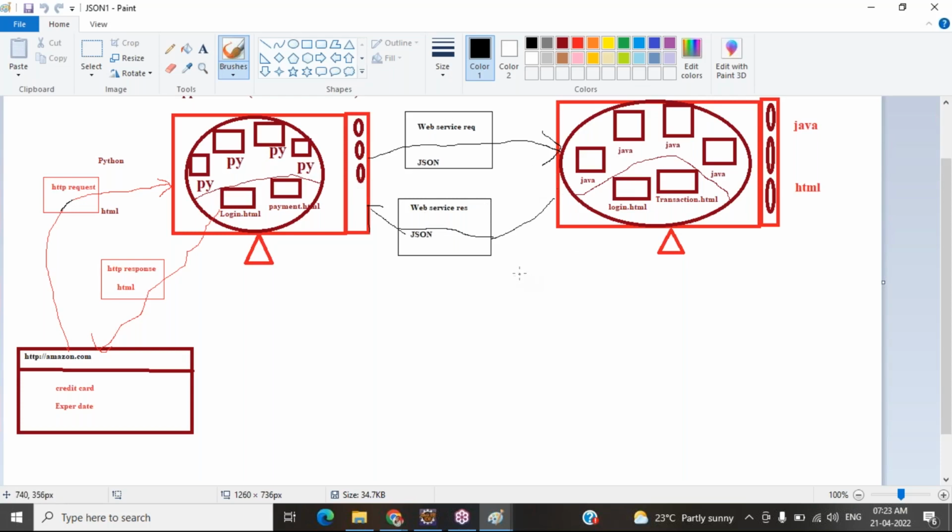So you have to be very clear how to work with JSON, what parameters we need to learn, how we are passing the data, and what prerequisite steps are required before passing the data. All these things you have to be very clear.